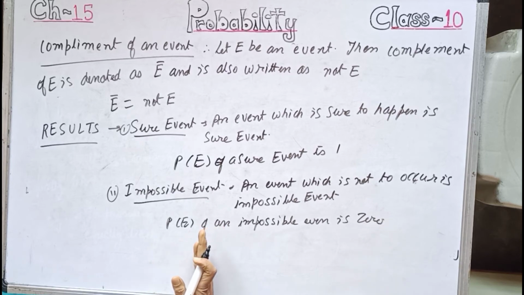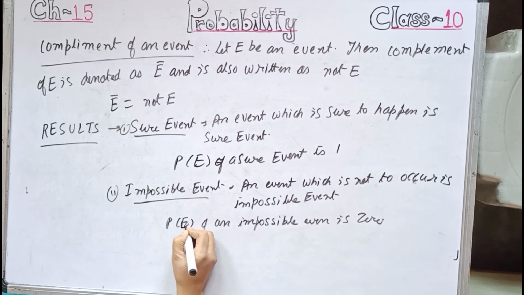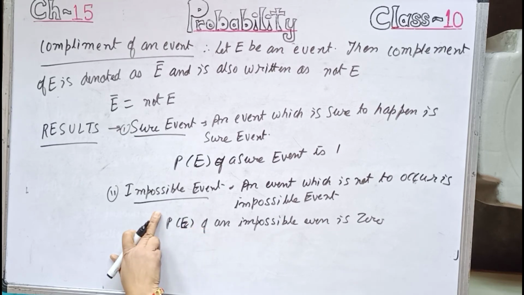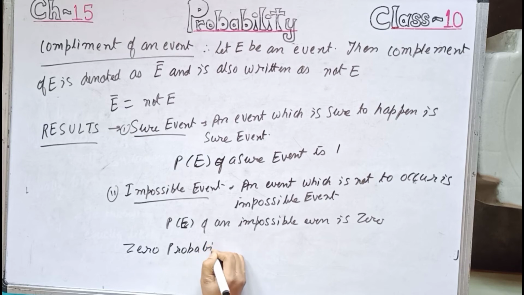For example, getting a number 7 in a throw of a die is an impossible event. Now this impossible event, we can also say that 0 probability, means the probability of an impossible event is 0. So we can also say it is zero probability.